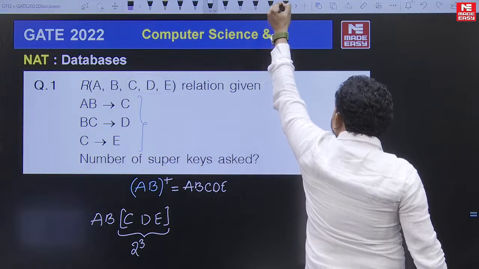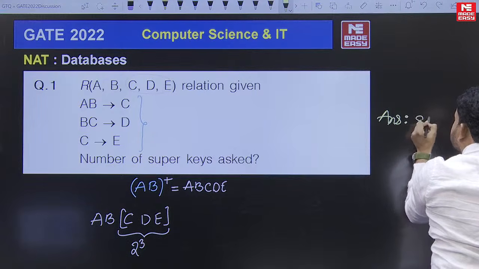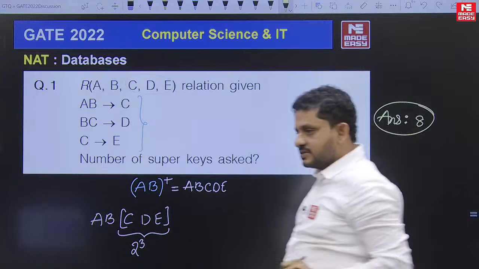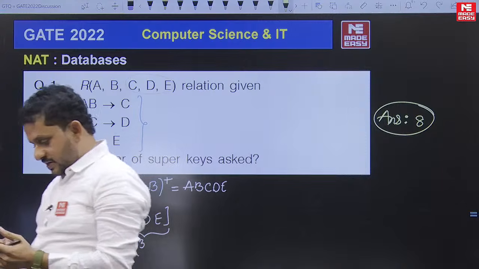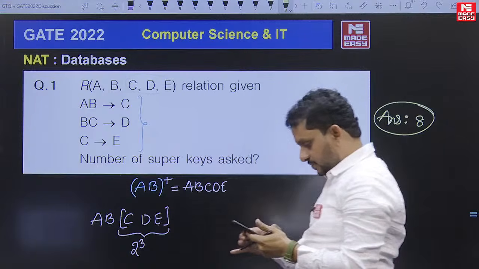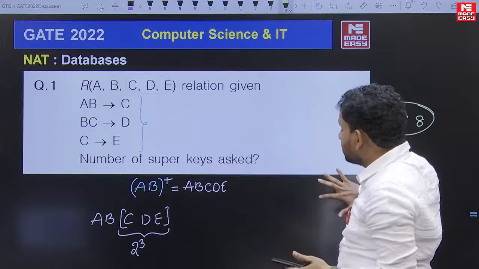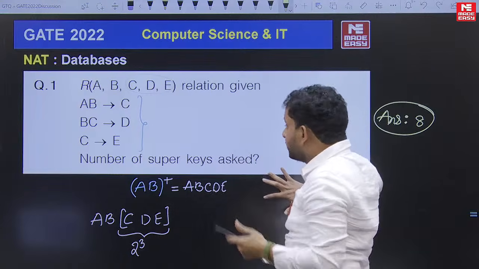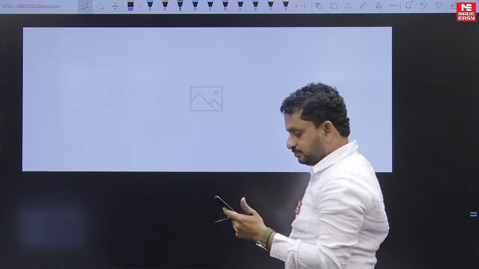So according to this received data, the answer to this question is 8 super keys, right? Just post your answers, what you wrote when you appeared for the exam. Okay, so yes, 8. Manish and Praveen Yadav. Next, let's move to one more question.